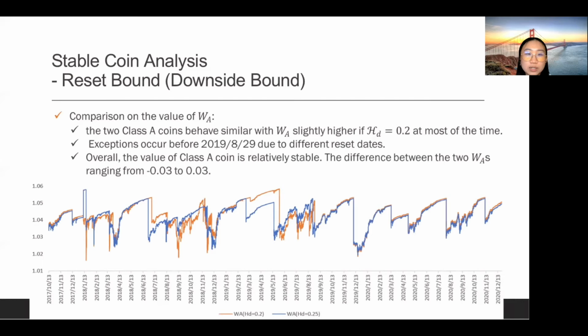Regarding WA, the two Class A coins behave similarly, with WA slightly higher most of the time if the 0.2 bound is applied. Overall, the value of Class A coin is relatively stable in both cases. But mind that exceptions do occur due to different reset dates.